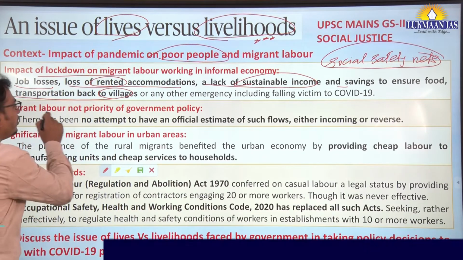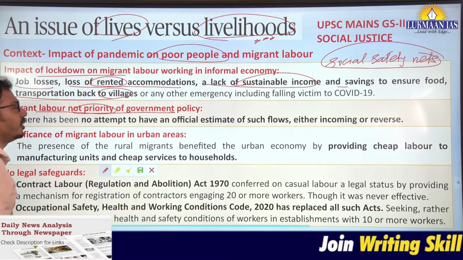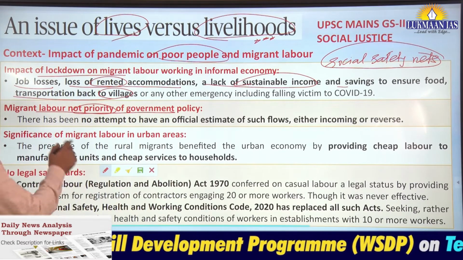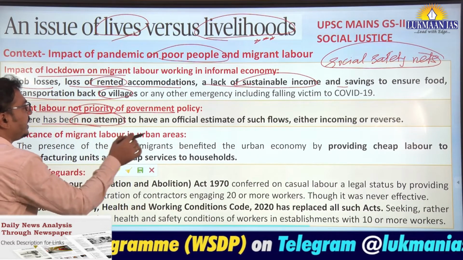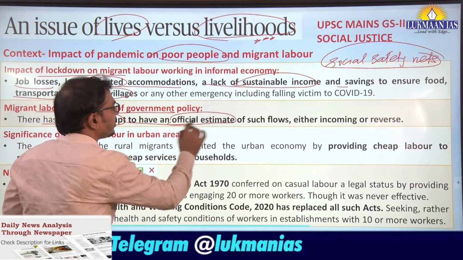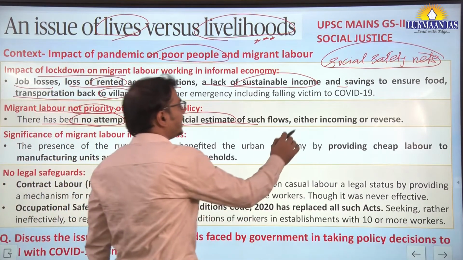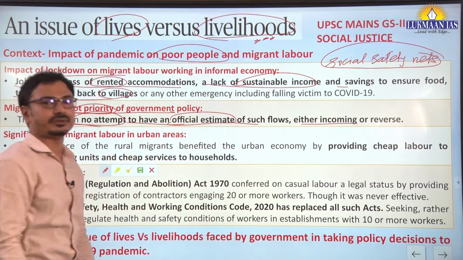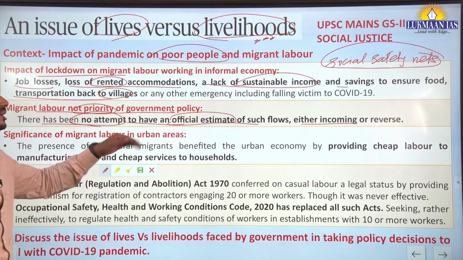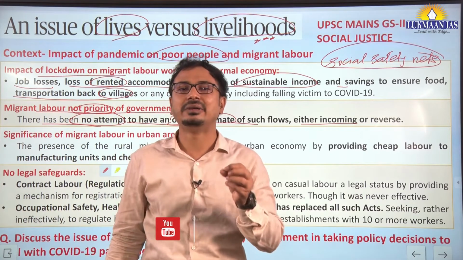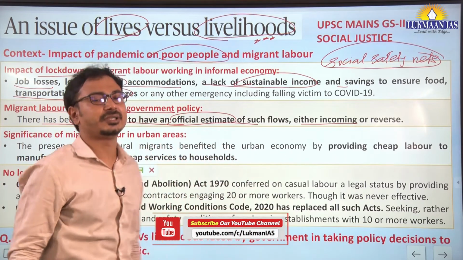And the migrant labor is not a priority of the government policy. Last year we faced the same issue. However, the government has not made any attempt to have an official estimate of such inflows or outflows of migrant laborers, either incoming or reverse migration. So this is how it shows that the policy considerations give least priority to the protection of livelihood of the people.